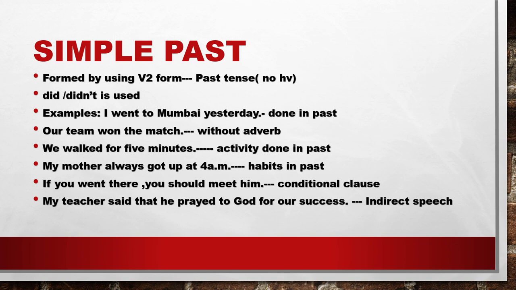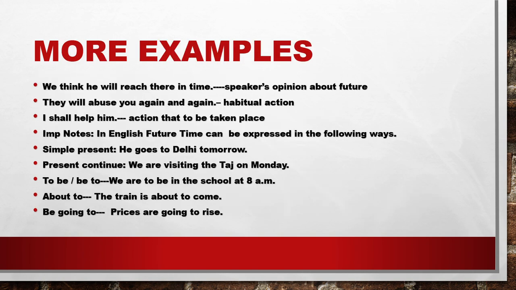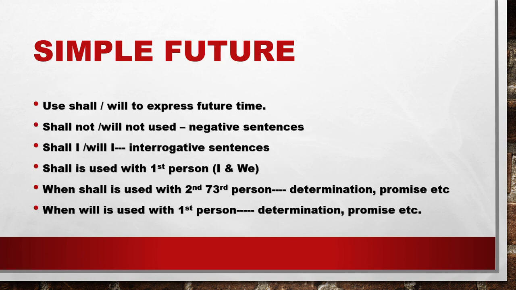Now coming up, simple future. Simple future is very easy, by seeing only shall or will. When we see shall or will added with the main verb, we come to know 100% that it is simple future. No other verb is there. And shall not, will not will be used for negative sentences. Shall I, shall you, will he, shall he, these are all for interrogative sentences.